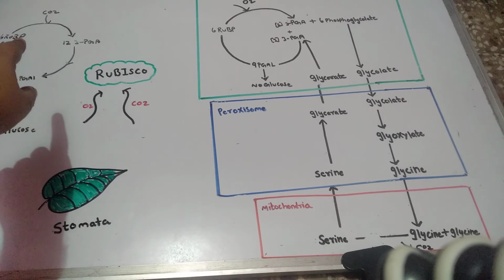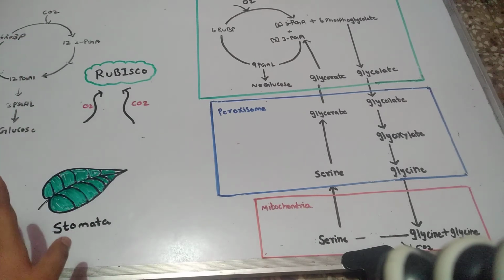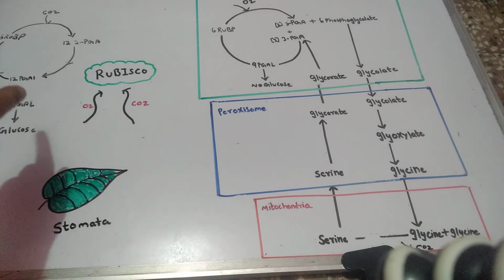In the normal Calvin cycle, from the 6 RuBP molecules, when they undergo carboxylation, the 6 RuBP get combined with 6 carbon